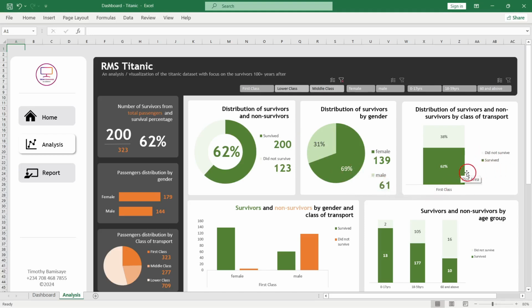If we take a look at this side also, those in the first class, we see 62% survival. And if you also look at it on this side, for those of the first class, you can see those who survived are in the green bars. We see that we have more females that survived in the first class as against the male. Just a few males survived when you compare both, and very few, less than 20, of the female did not survive. While for the male, you have close to 120, in fact, 118 male did not survive.